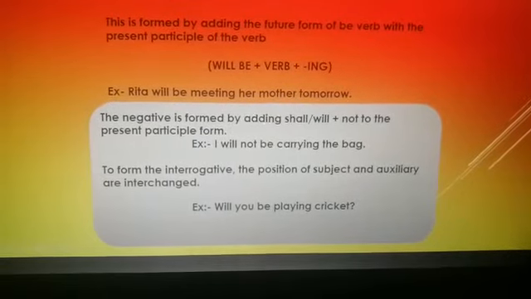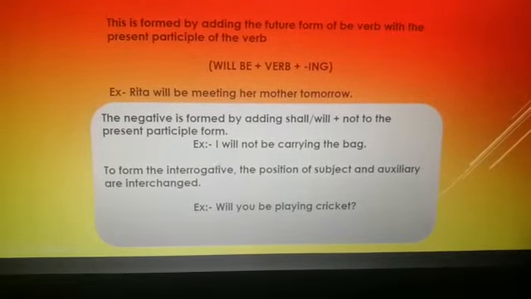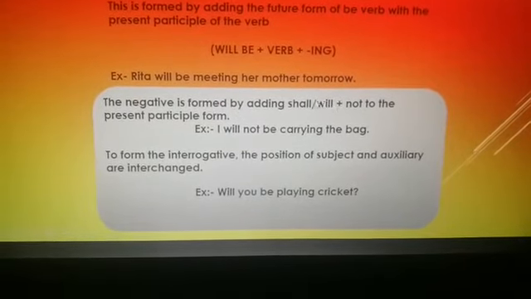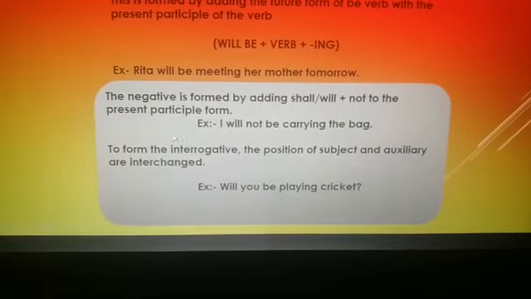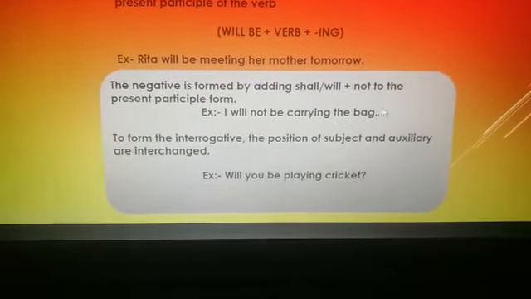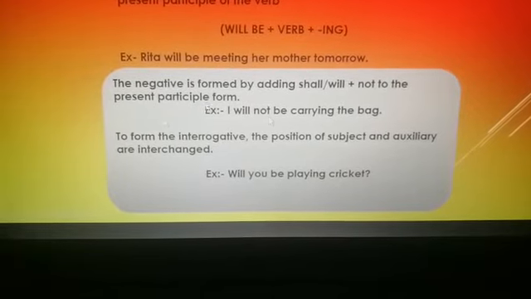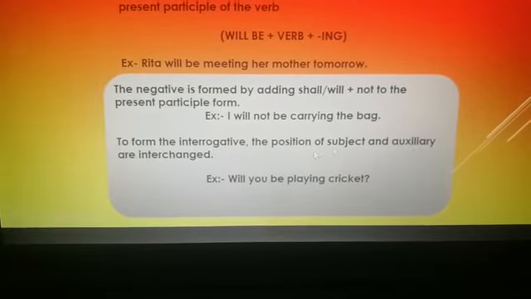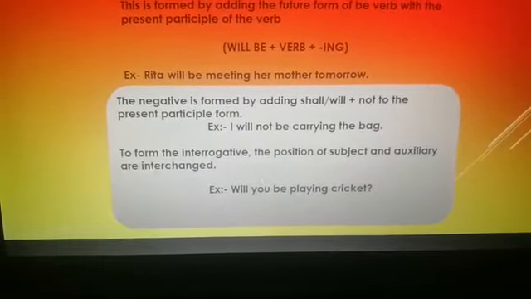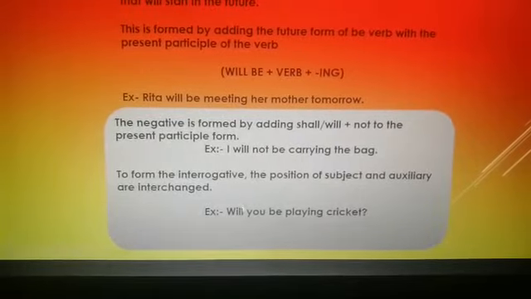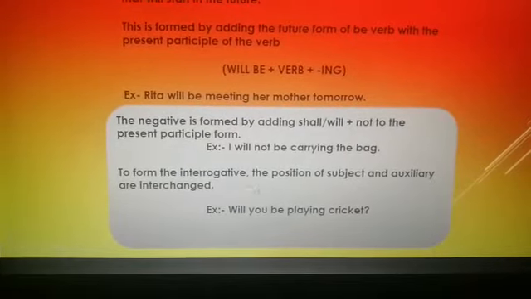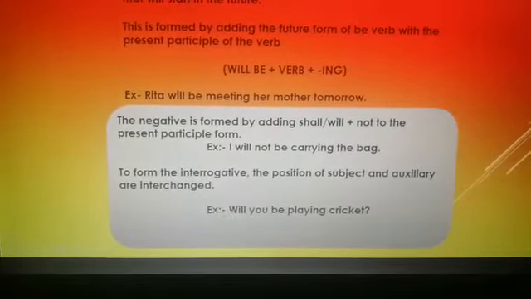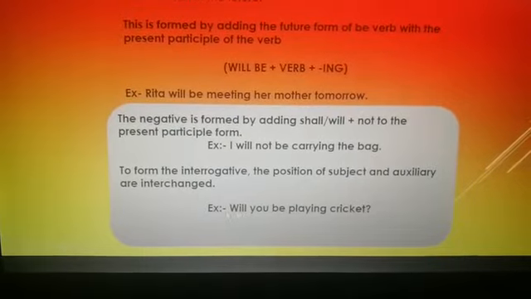And the negative is formed by adding will plus not before the participle form of the verb. We will add not, will plus not. Like for example, I will not be carrying the bag. And to form the interrogative sentence, or to ask a question, we will have to change the position of the subject and the auxiliary verb. So the auxiliary verb will come first and then the subject. Will you be playing cricket? Here we have changed the position of the verb and the subject.